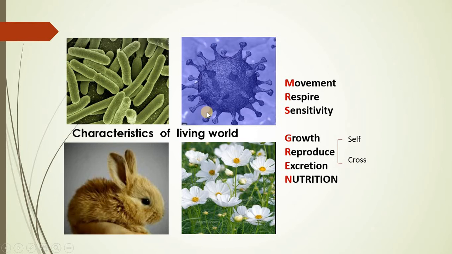So there are certain characteristic features of the living world which we can summarize as Mrs. Green. Now what does this Mrs. Green mean? These are representing the words, rather I should say the alphabets of Mrs. Green. It gives the characteristic features of different groups of organisms which are present in the living world.